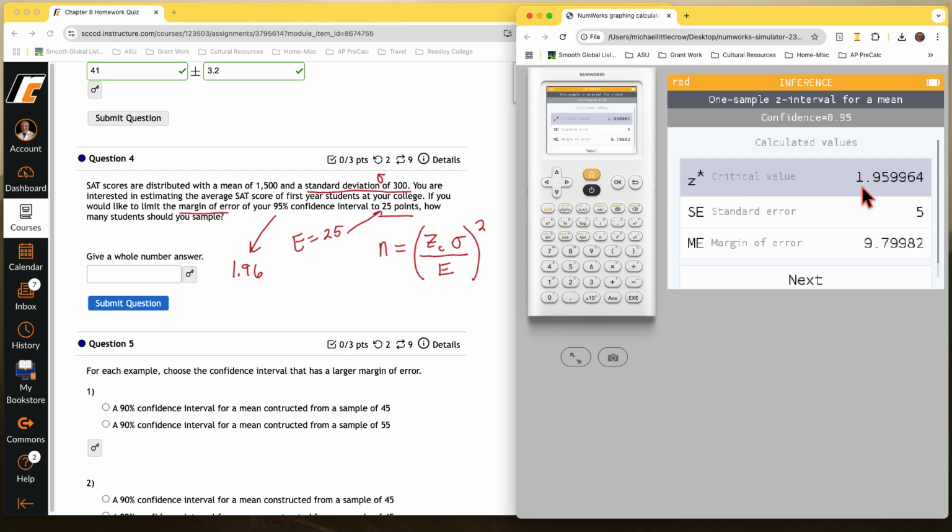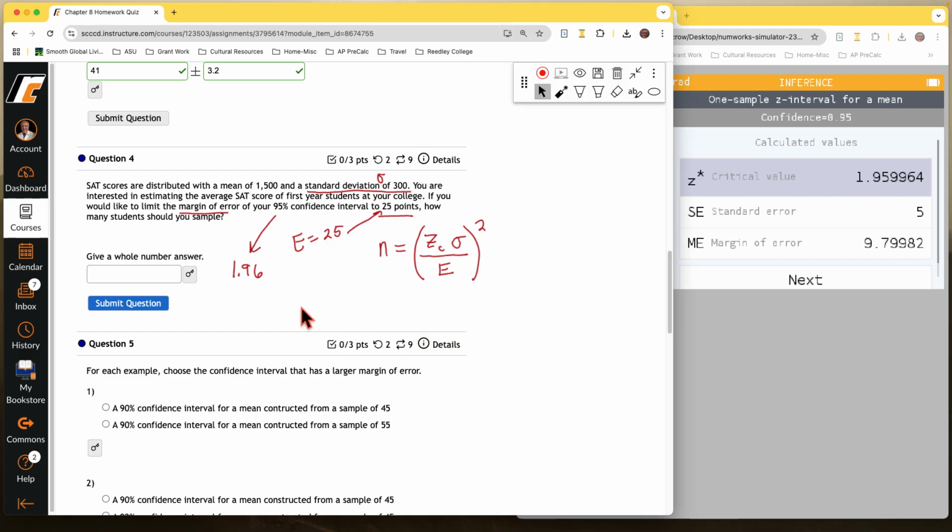Z critical value is 1.96, rounded, right? So you can look it up this way or just have it down somewhere. So anyway, in the end, we can calculate the number we need as 1.96 times 300 divided by 25. And then in the end, we're going to square it.